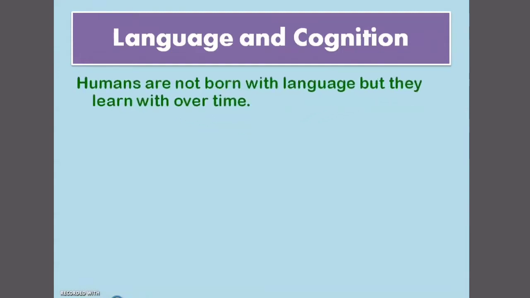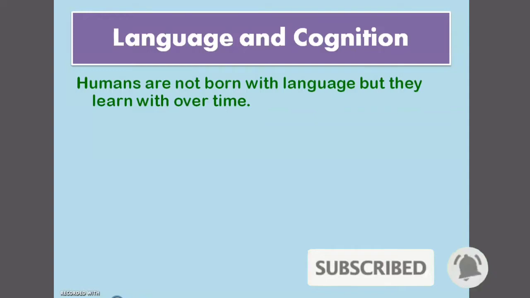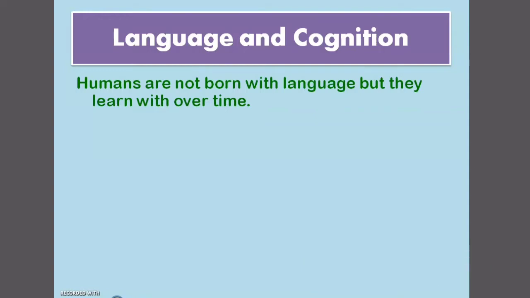We are going to analyze it. Humans are not born with language, but they learn it over time. All humans are born without language. They didn't know what to say, what is being said, and how it is pronounced.